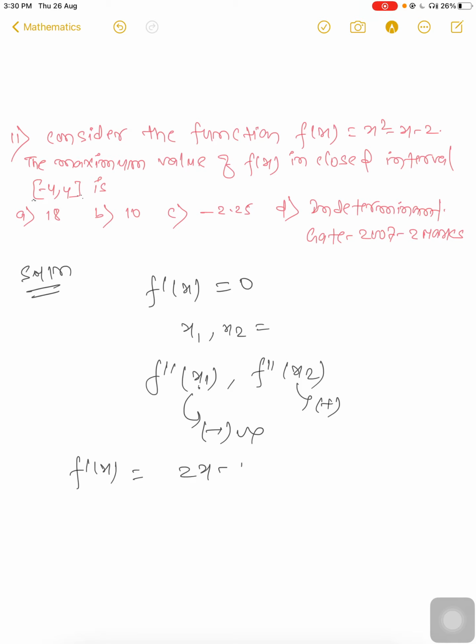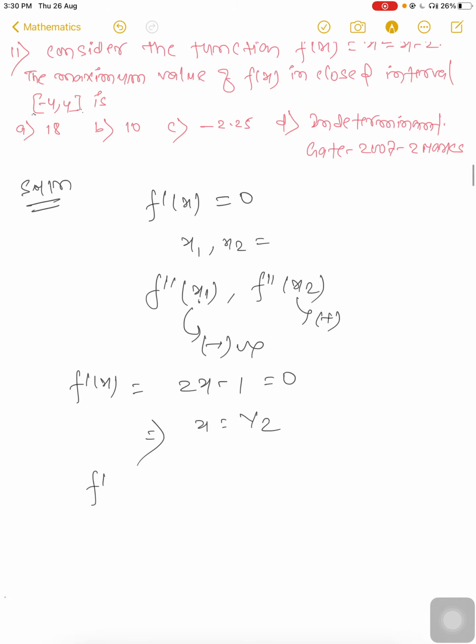In this problem, f dash x is 2x minus 1, equal to 0. Put x equal to half. Now take the second derivative.